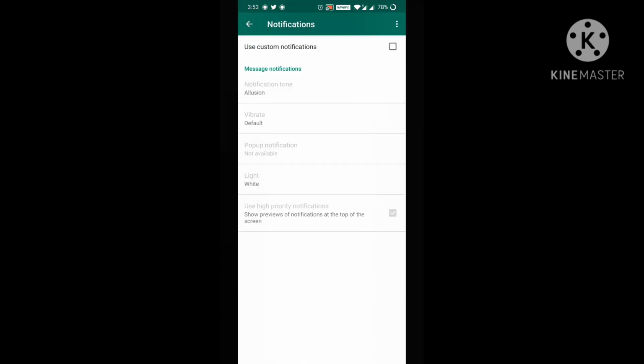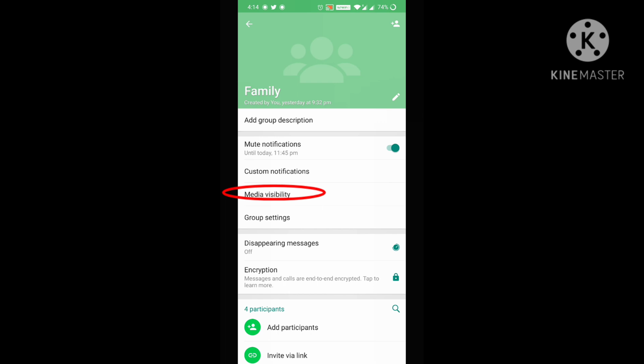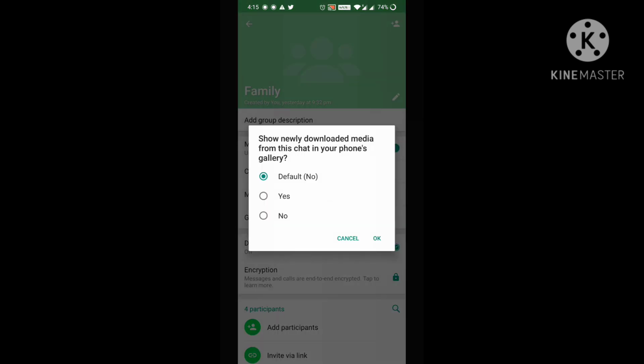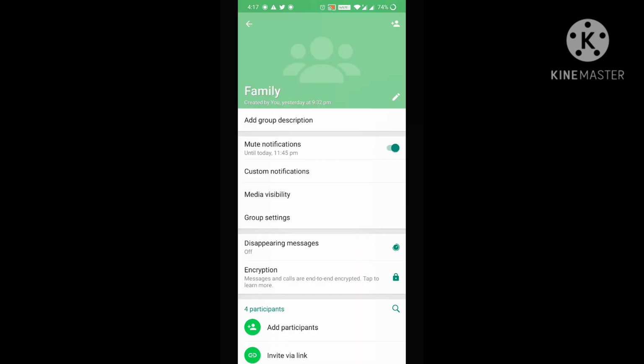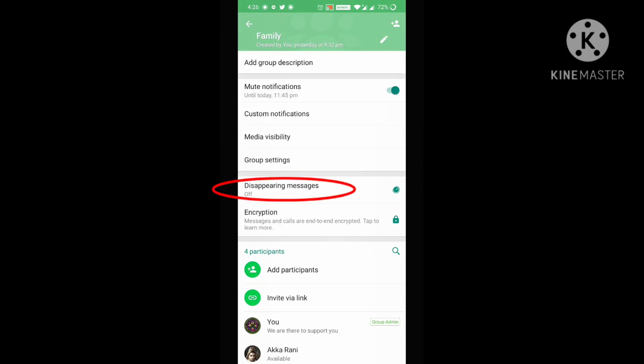Moving to the next is custom notifications. If I open this, this is the place where I can set a separate ringtone or pop-up notification for this group. Moving to the next is media visibility. Media visibility is where you choose whether the WhatsApp images or videos should be downloaded into the gallery of your phone. Let me open this. Here I am choosing no. Whatever images or videos I receive in this group will not be downloaded into my gallery. Here you need to notice that you are doing this setting only for this group, not for the other WhatsApp chats or groups.